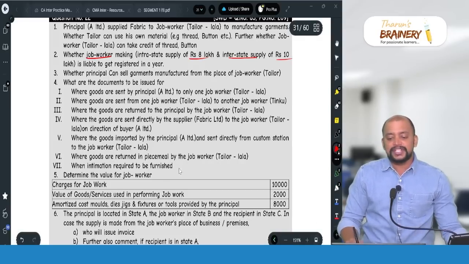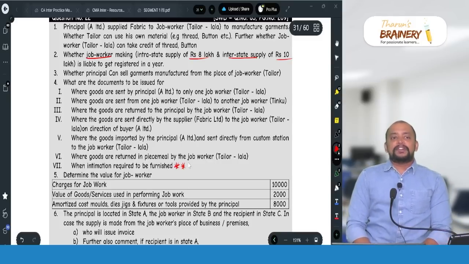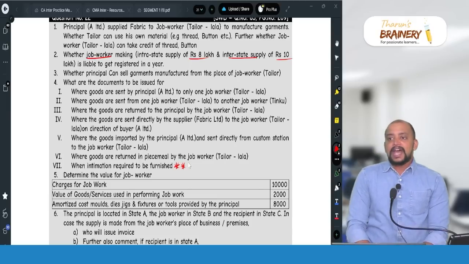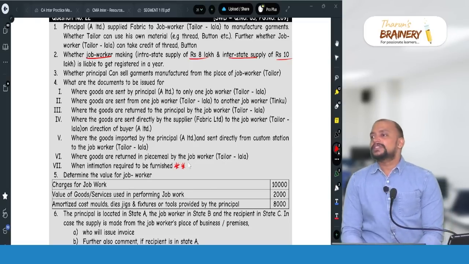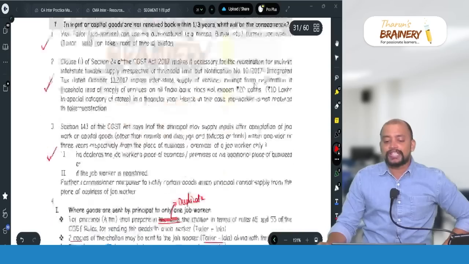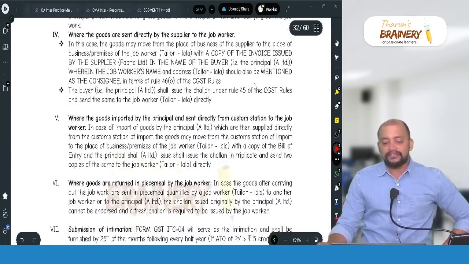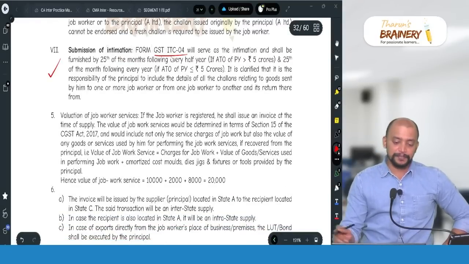When intimation is required to be furnished, that is an important amendment. So what is the time limit for filing that ITC 4? ITC 4 needs to be filed by half yearly basis if their aggregate turnover during previous year exceeds 5 crores, and that half year is by 25th of the month following every half year. Suppose if their aggregate turnover does not exceed 5 crores, then that ITC 4 is an annual statement by 25th of the month following every year. That is this submission of intimation in ITC 4. This point also we discussed.